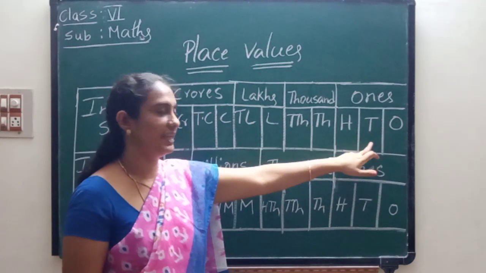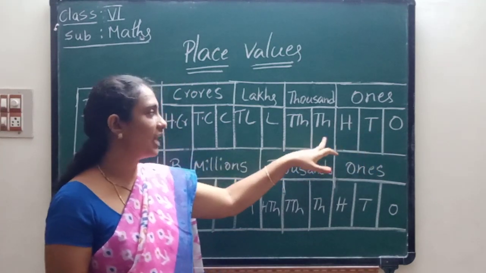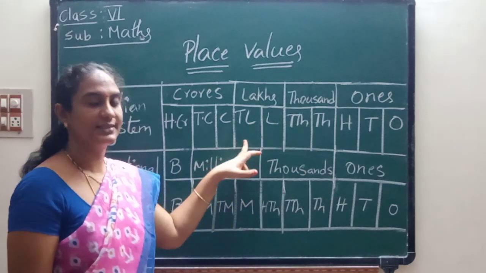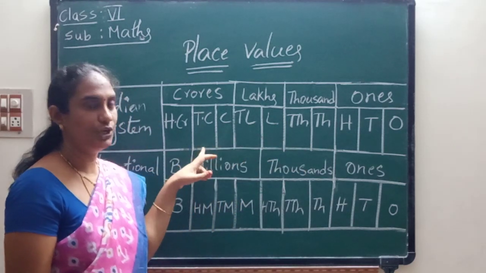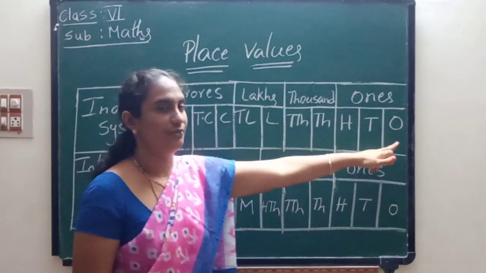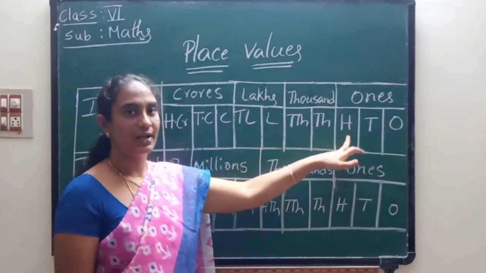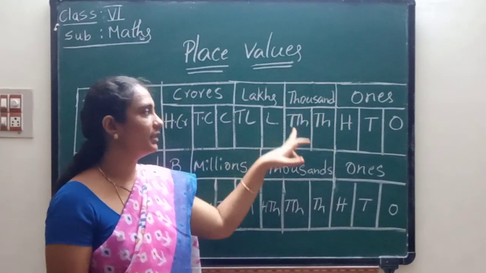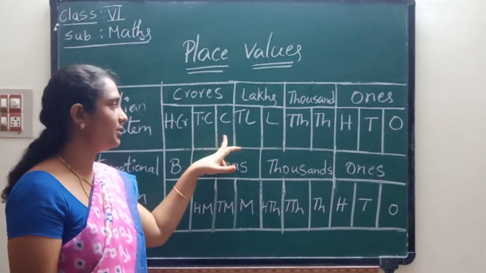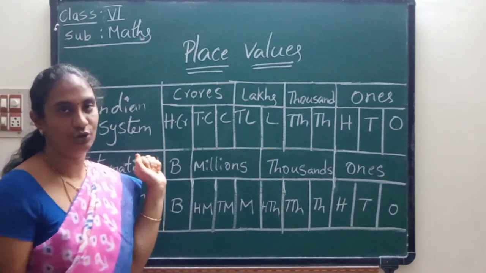Ones, tens, hundreds, thousand, 10,000, lakhs, 10 lakhs, crores, 10 crores, 100 crores. Again I am reminding: ones, tens, hundreds, thousand, 10,000, lakhs, 10 lakhs, crores, 10 crores, 100 crores.